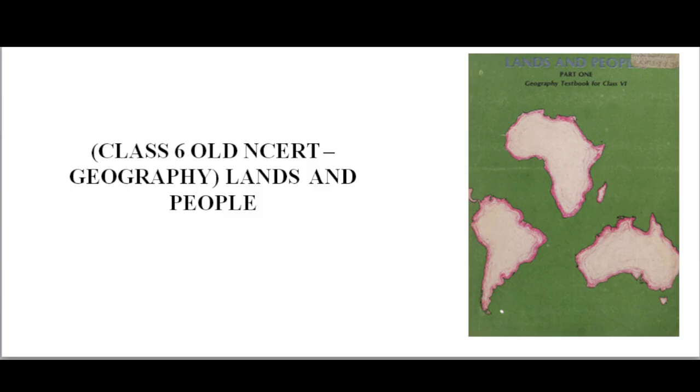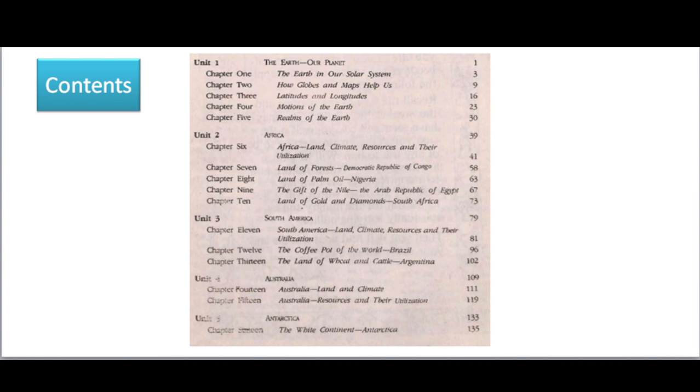In this lecture video I am going to start from today regarding the class 6 old NCERT geography, that is Lands and Peoples. So these are the contents of the book. The Earth, our planet, Unit 1, Chapter 1 is The Earth in Our Solar System.